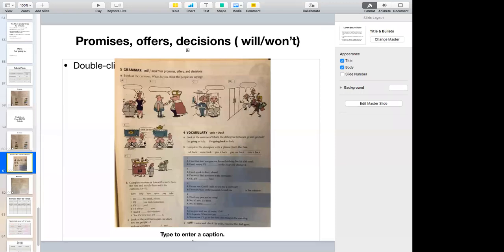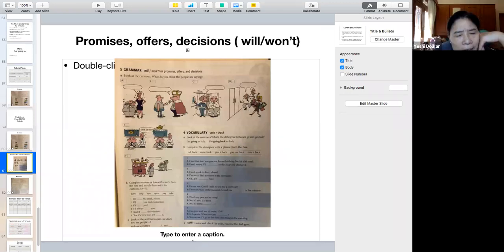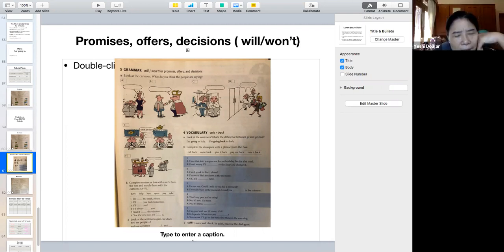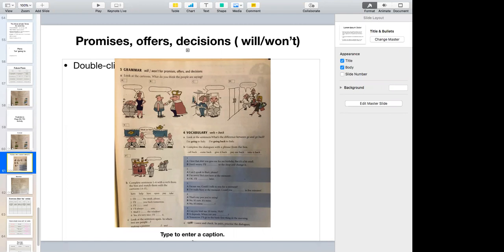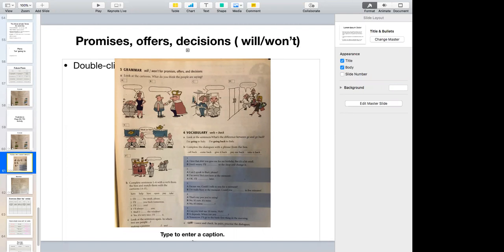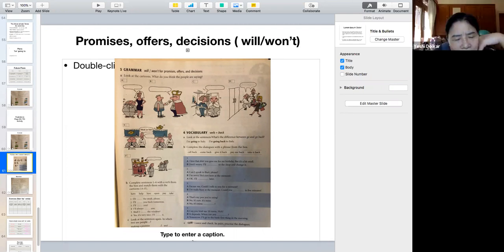All right, now here there's a waiter and the customer. So the waiter is asking meat or fish, and the customer will say, I will have meat. So that's a decision. Okay, and then can you guess what's happening here?